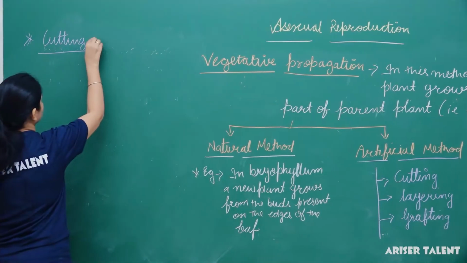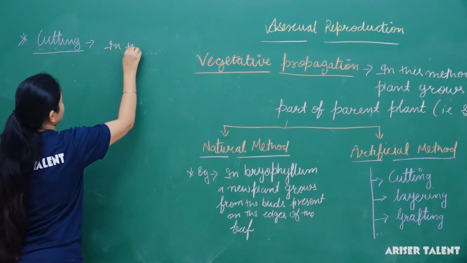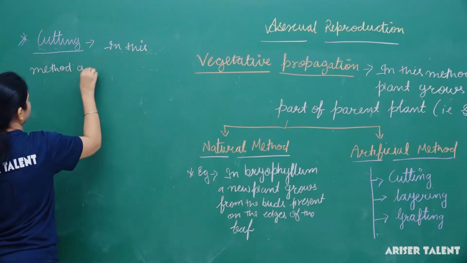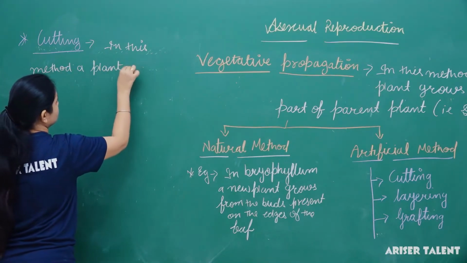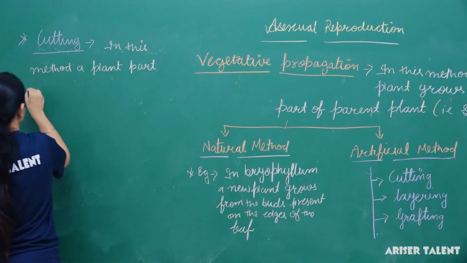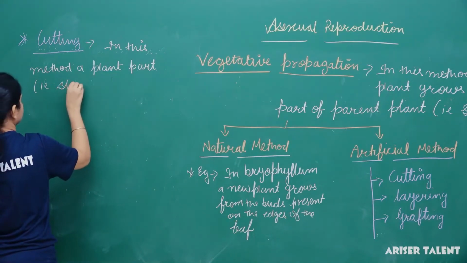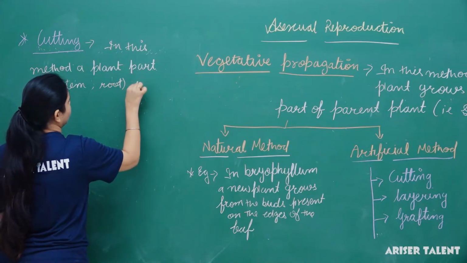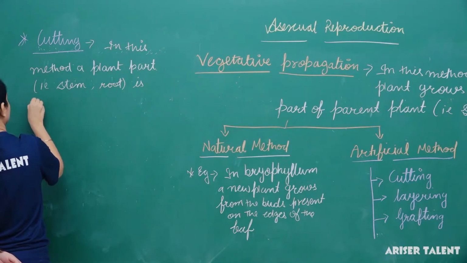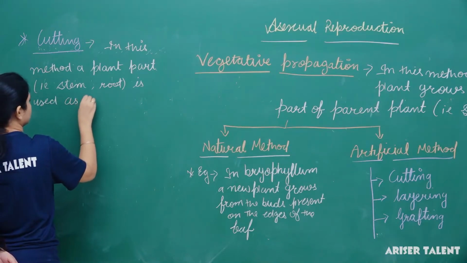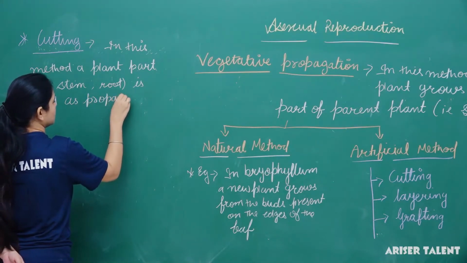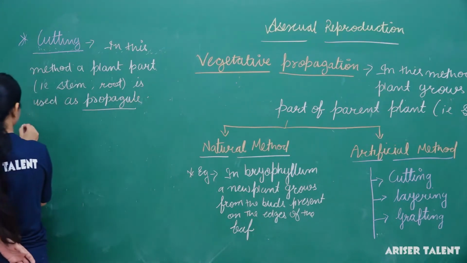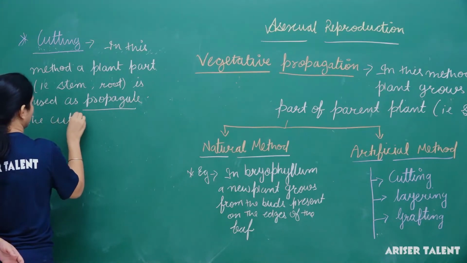What happens in cutting? In this method, a plant part, means stem, is used as a propagule, the cut part.